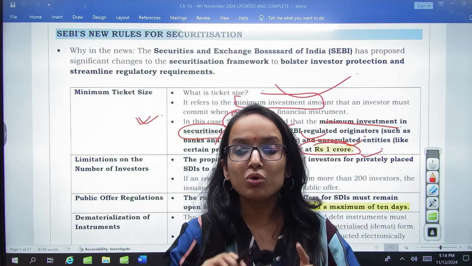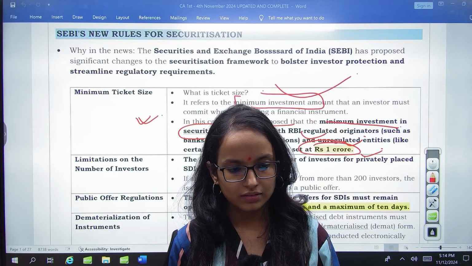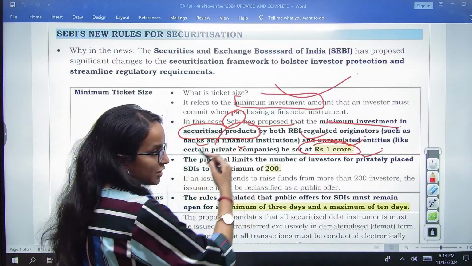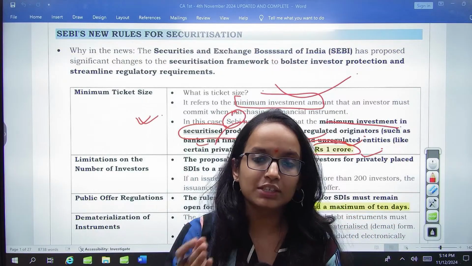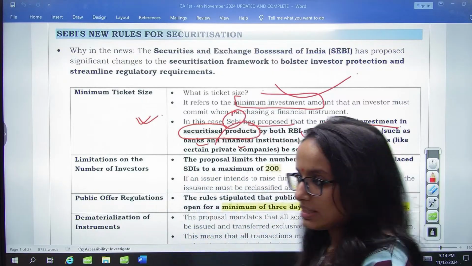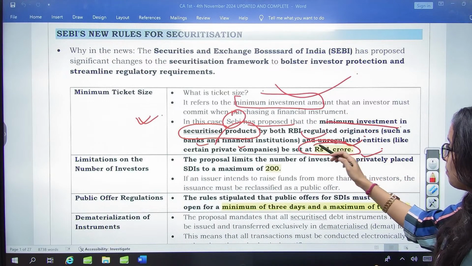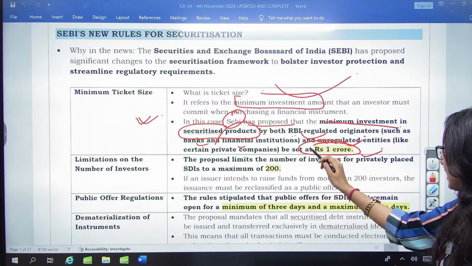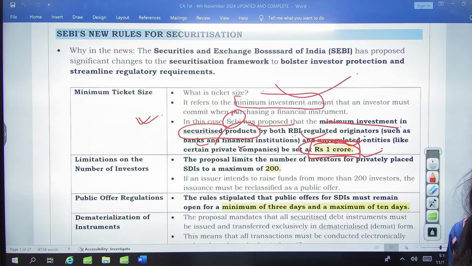What does that mean? Originators are basically who create these securitized assets, say banks, financial institutions. So originators who create these securitized assets, right? So the first guideline which we have says that the minimum investment, whether you are a regulated entity or non-regulated entity, is set as 1 crore. So remember this figure, rupees 1 crore.